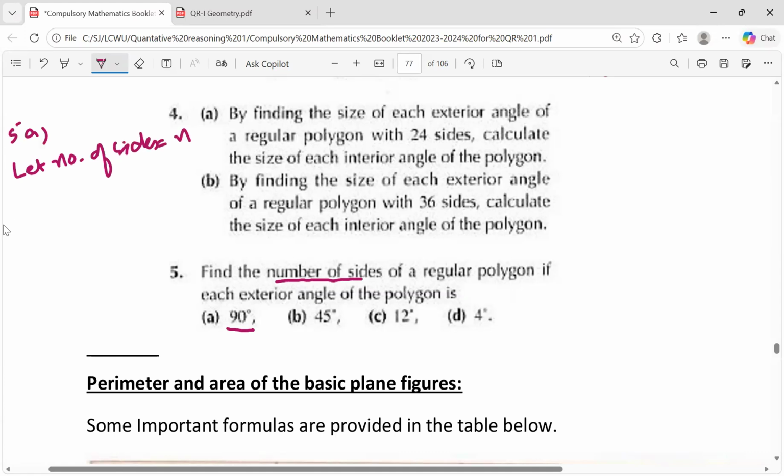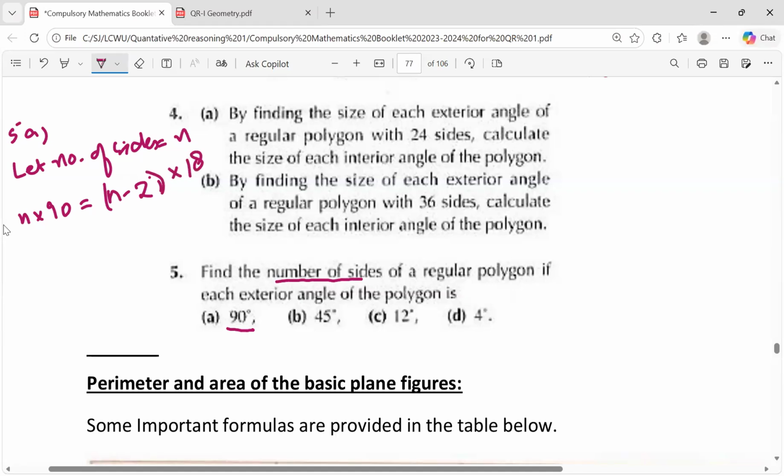Then n multiplied by 90 is equal to (n minus 2) multiplied by 180. Okay? In the first case.